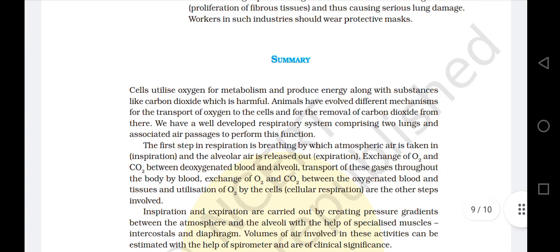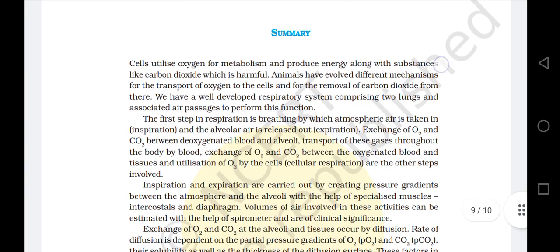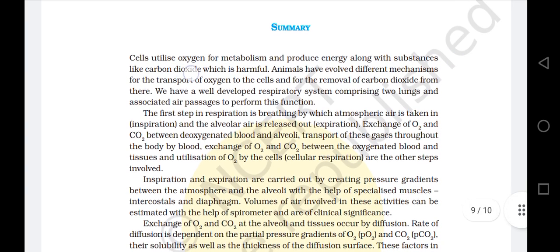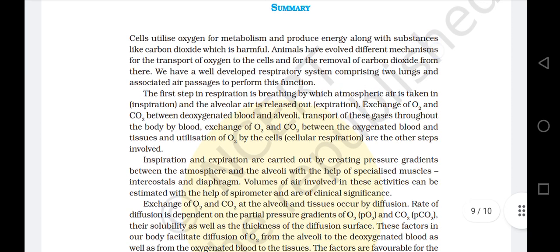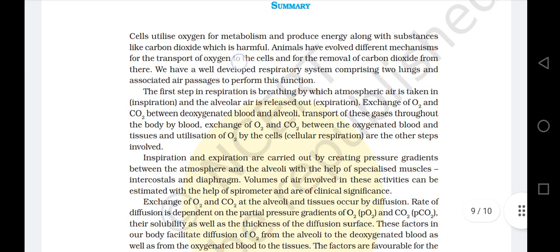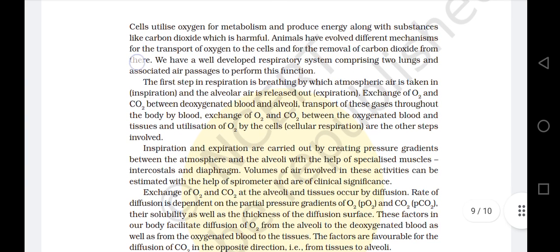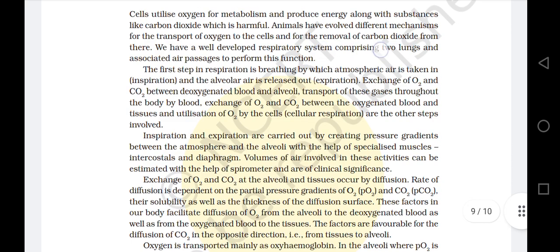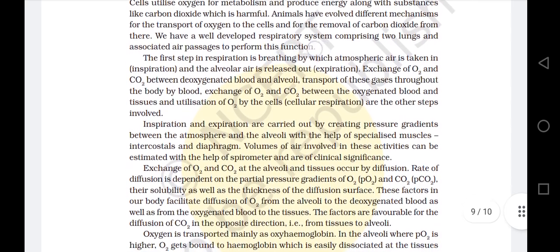Summary: Cells utilize oxygen for metabolism and produce energy along with substances like carbon dioxide, which is harmful. Animals have evolved different mechanisms for the transport of oxygen to the cells and for removal of carbon dioxide from there. We have a well-developed respiratory system comprising two lungs and associated air passages to perform this function.